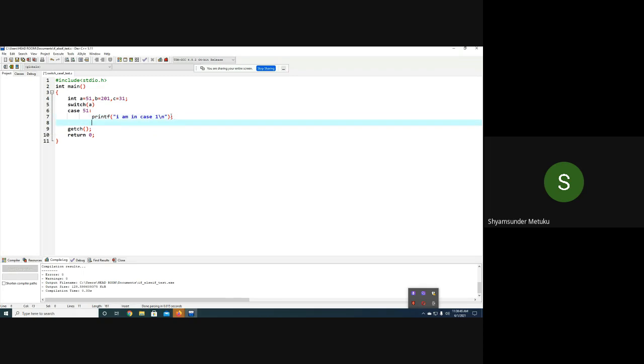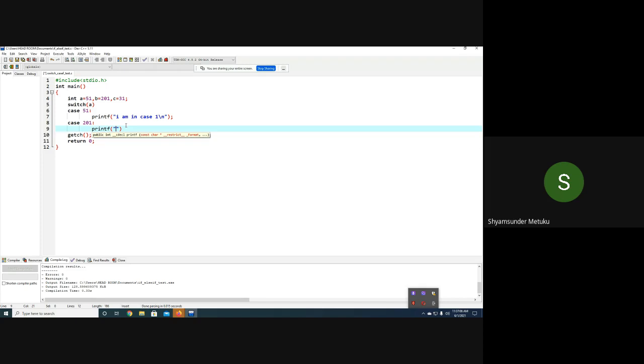I should not write case 1. Okay, let it be, not a problem. Then case 201. Printf. There is nothing right now, only 1, 2, 3 we should use. Any number you can use. I am in case 2.